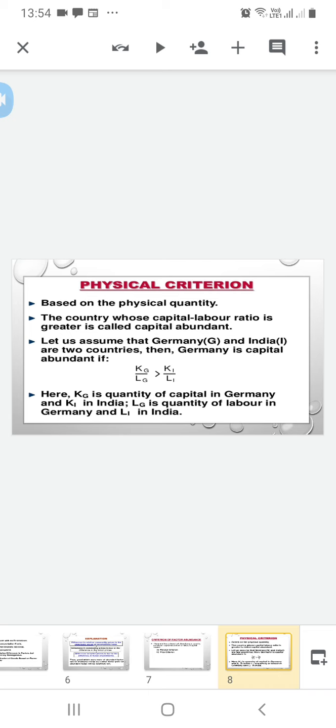So KG/LG is greater than KI/LI, where G is Germany and I is India. We are taking this as an example only. Hence KG is the quantity of capital in Germany, because Germany is the capital abundant country, and KI in India, LG is the quantity of labor in Germany and LI in India.